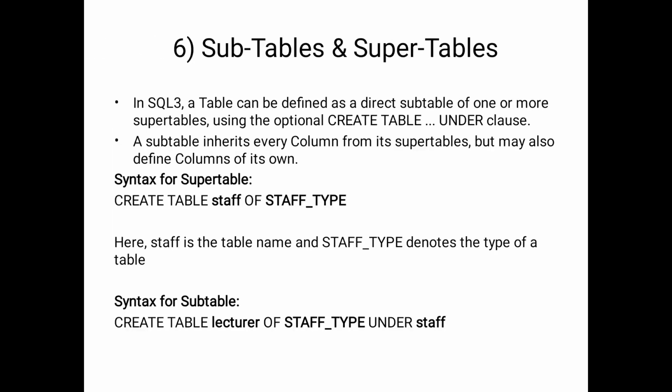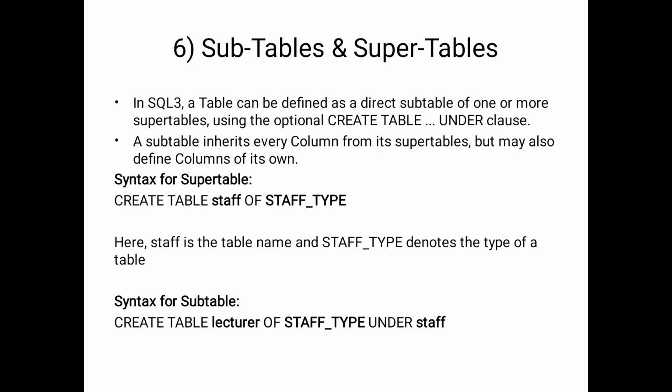And subtables and super tables. In SQL3, a table can be defined as a direct subtable of one or more super tables using the optional UNDER clause. Create a table under the super table is used to create the subtables. Subtables inherit every column from their super tables, but may also define columns of their own. The syntax is create table staff of staff type.